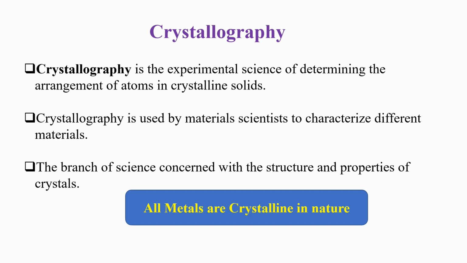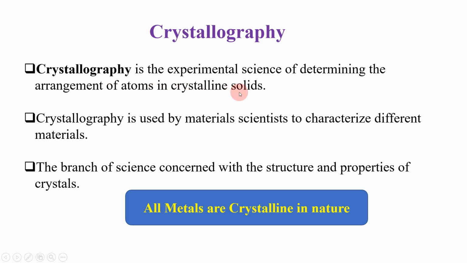Crystallography. So what does crystallography mean? Crystallography is the experimental science of determining the arrangement of atoms in crystalline solids. See guys, crystallography is the experimental science of determining the arrangement of atoms in crystalline solids.